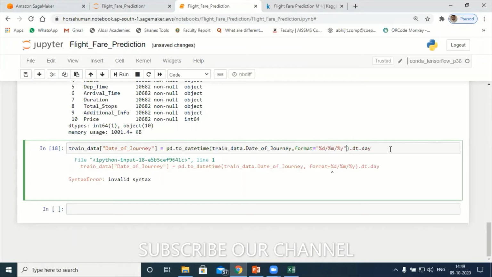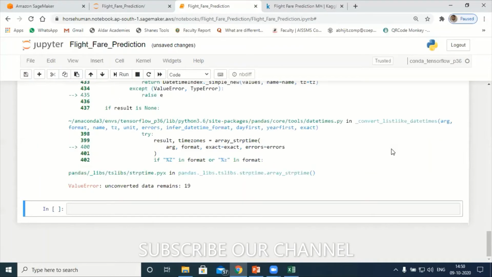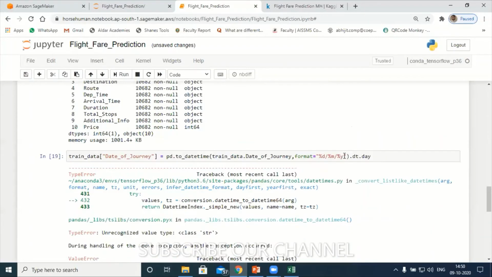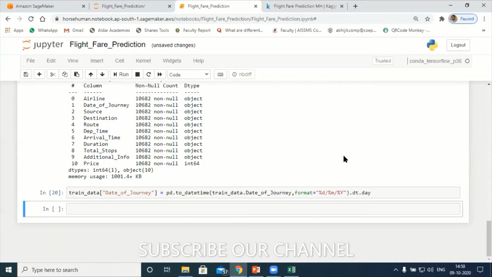Let me run this. What was that mistake? I think again, year should be capital Y. Let me run this again. Shift and enter. Yes, it's executed. Participants, can you see this? Yes, sir. That means the date of journey string format got converted into timestamp now.